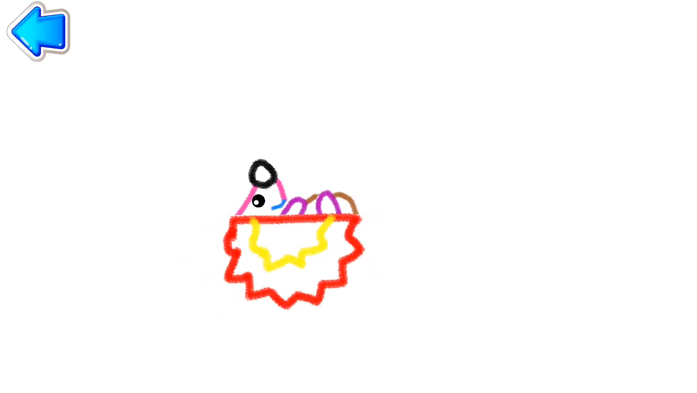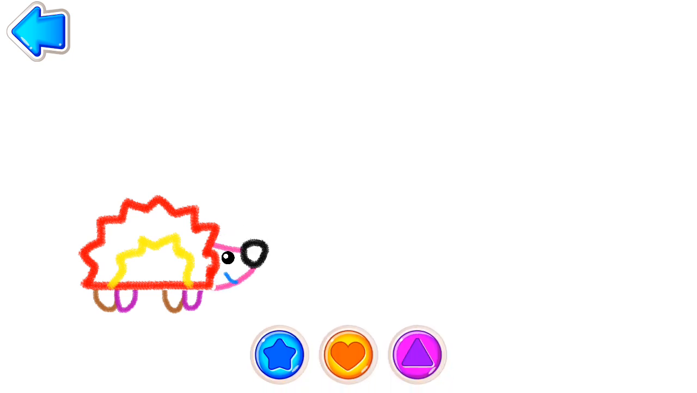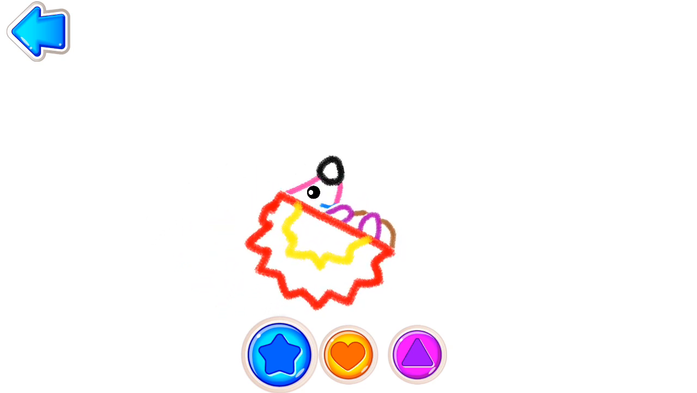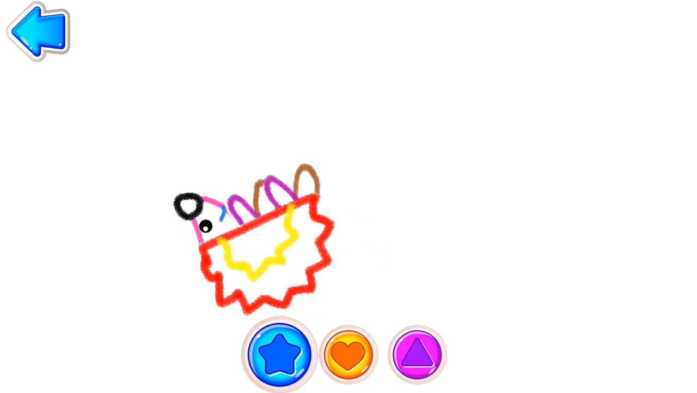Look at how funnily it tumbles and runs. Play with your own drawing. Press the buttons and swipe the screen.